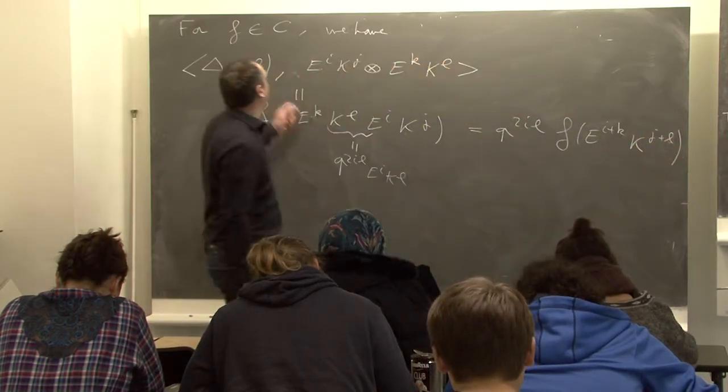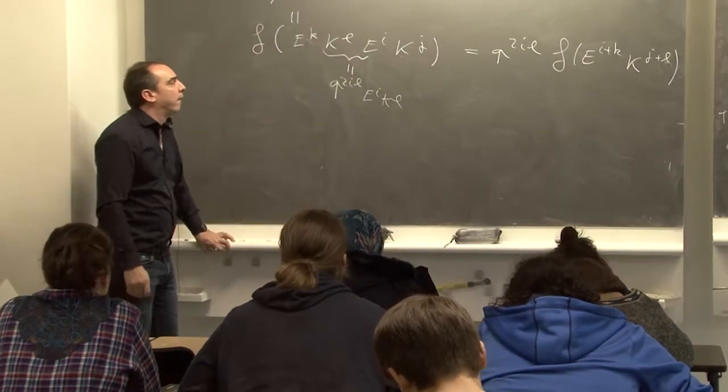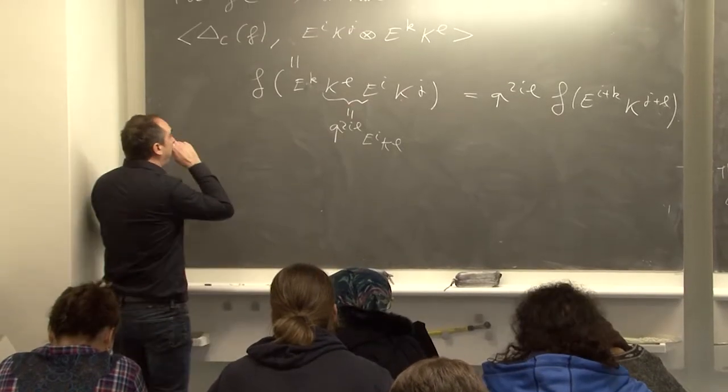So this is a formula for computing the coproduct of C. So in particular, we apply it to alpha and beta.